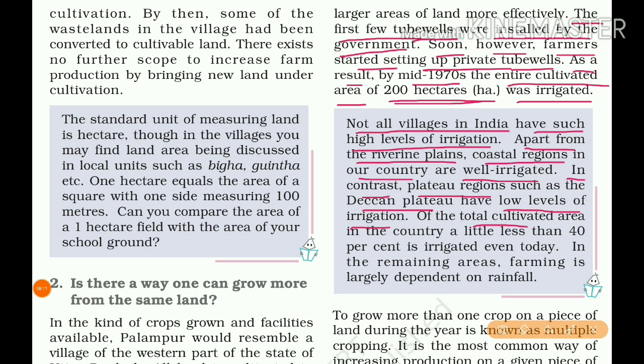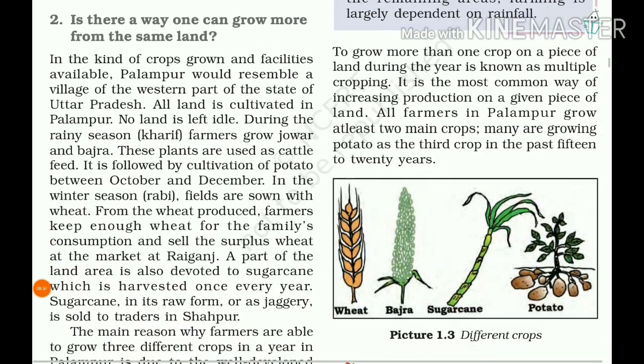Of the total cultivated area in India, less than 40% is irrigated even today. So only 40% has irrigation facilities. In the remaining areas, farming is largely dependent on rainfall. They are depending upon the monsoon rainfall.